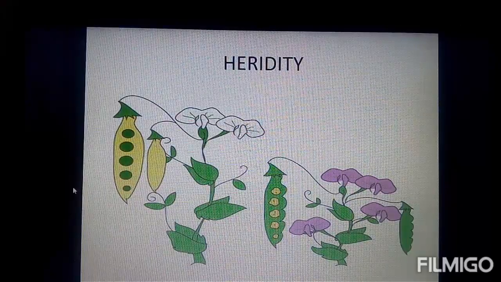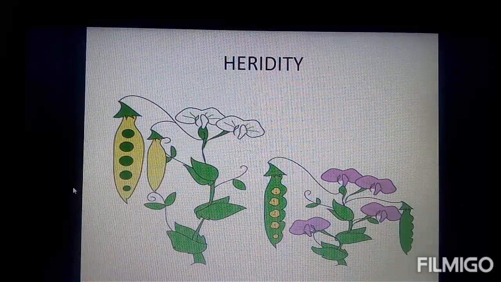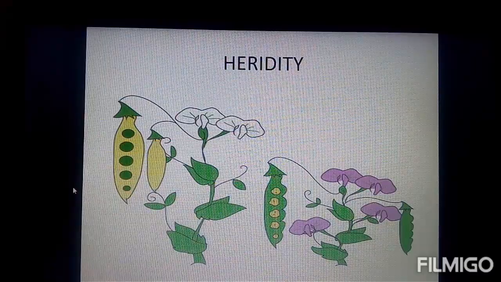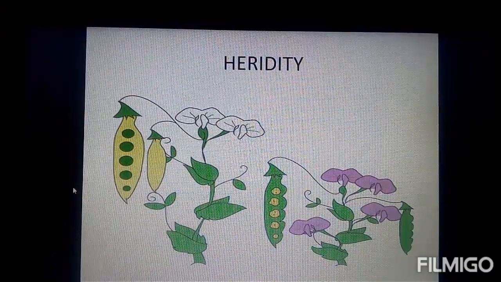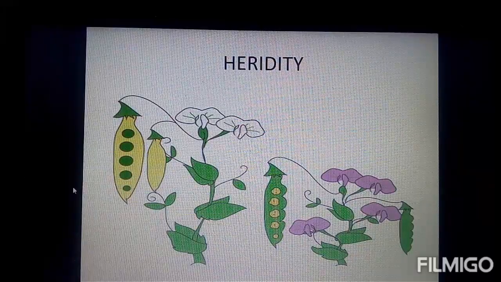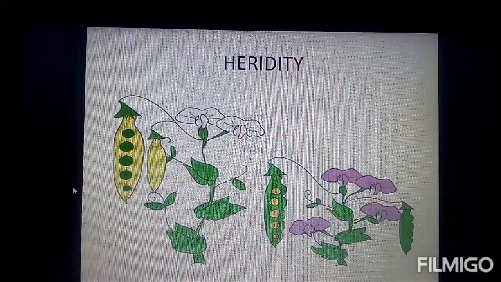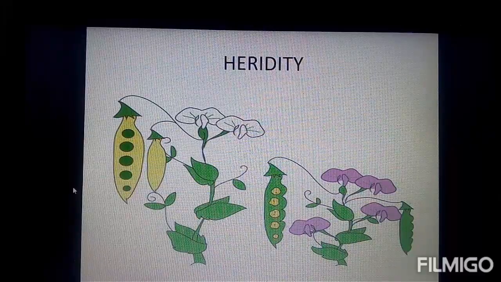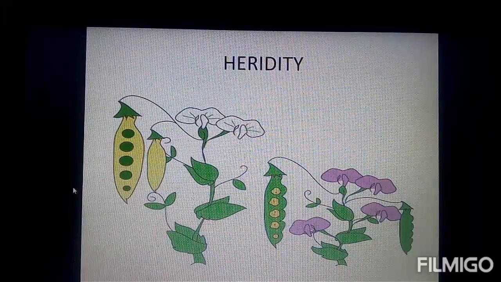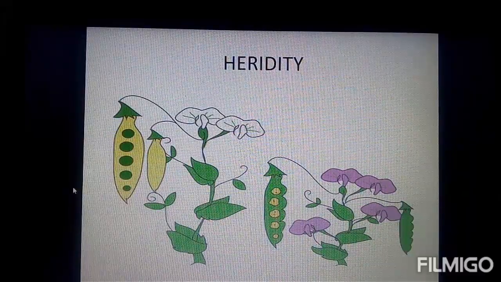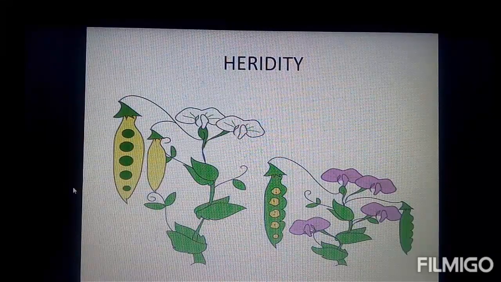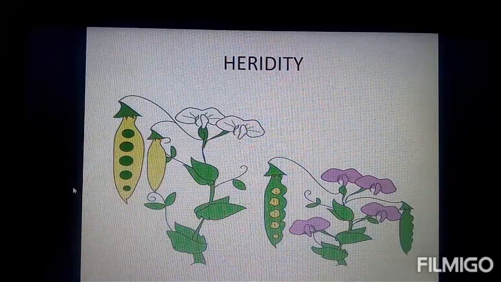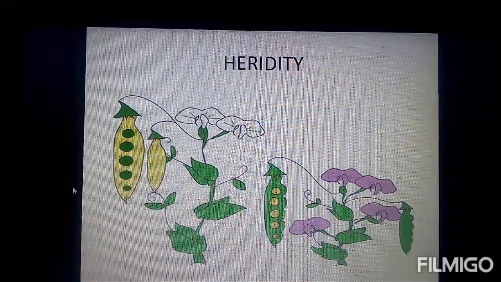And there were also some differences in the pea seeds. If you observe the first plant, which is tall, the seeds are round. It is very clear, right? The seeds are round and yellow in color. Whereas in the second, dwarf plant, you can clearly observe the seeds are wrinkled and green in color.